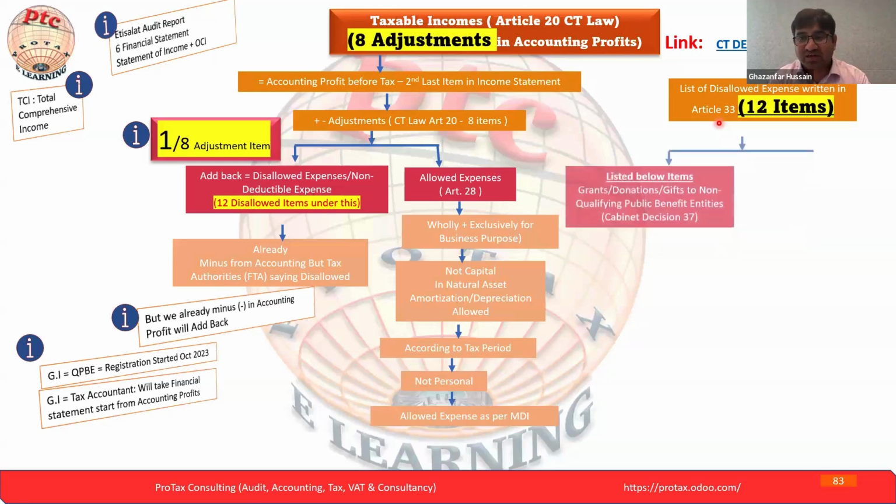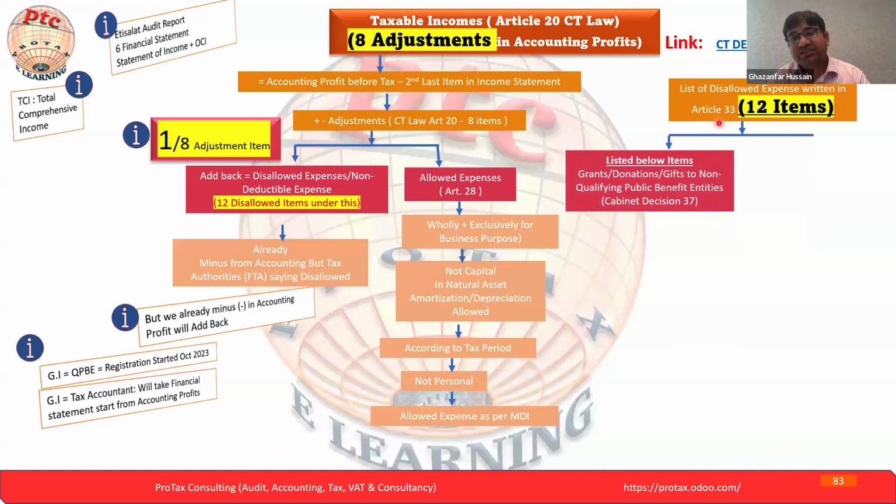Let's start from here, the listed items. Now we are discussing the 12 items. This is the list of disallowed items. Under the first adjustment, there are 12 disallowed items that we are going to discuss. The first is grants, donations, and gifts to non-qualifying public entities as per the cabinet decision.